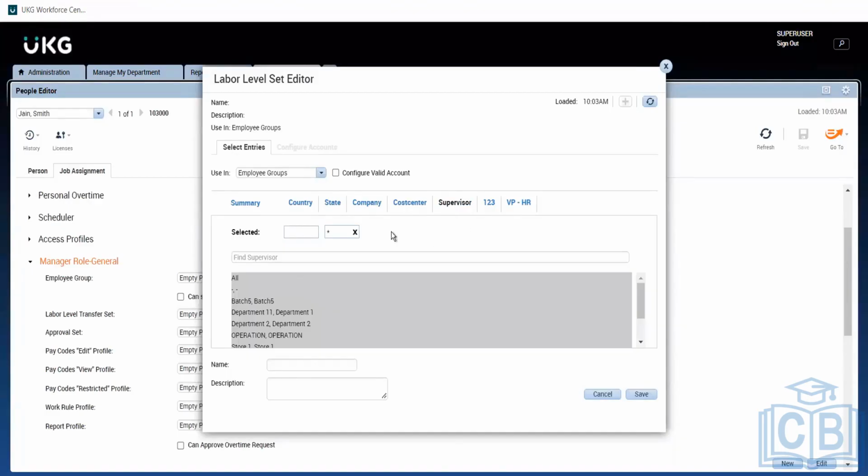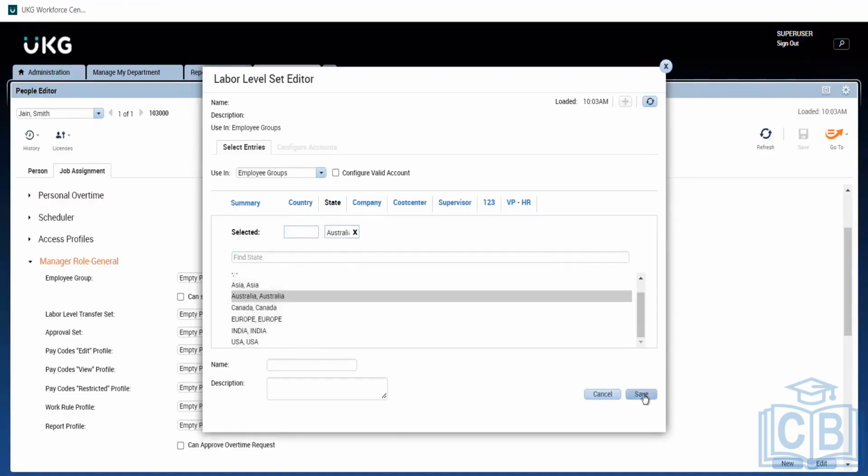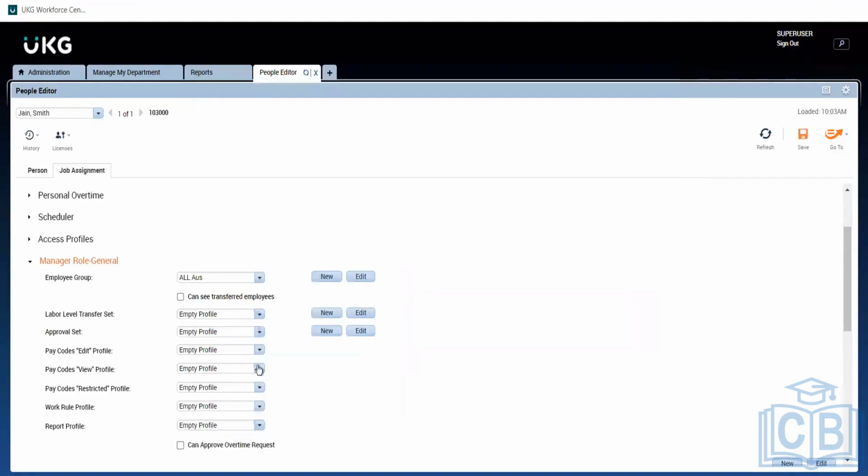Then, as I said, we have the supervisor number right here. We can have all the supervisors here and select, okay, this is my number, only these people I should have visibility to. Say this employee is a country head, the head for all of Australia. If we select Australia and save it here, I have given him access.